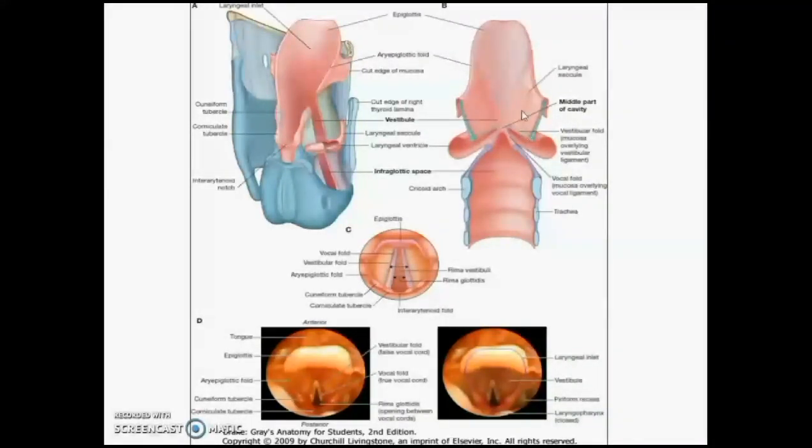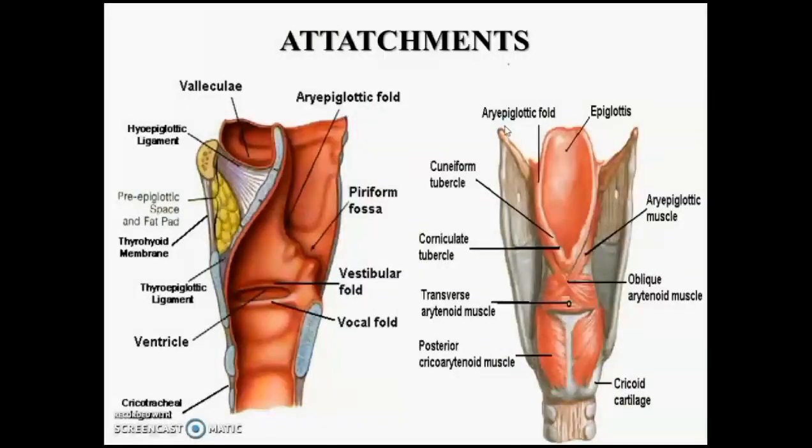Here you can see the laryngeal cavity view. Upper half is resembling the upper half of the hourglass structure, lower half resembles the lower half of the hourglass structure. You can see there in the constriction you will see a cavity there called as sinus of larynx between vestibular and vocal folds. What is that we will see.